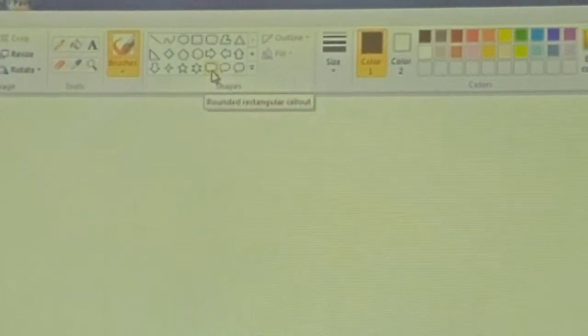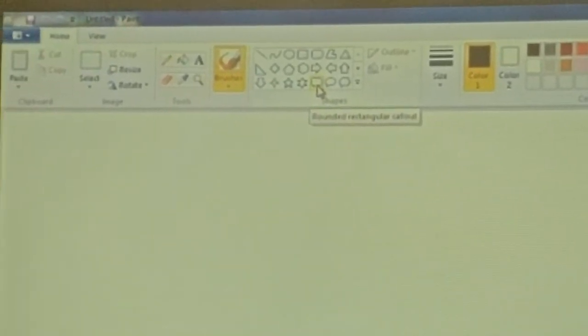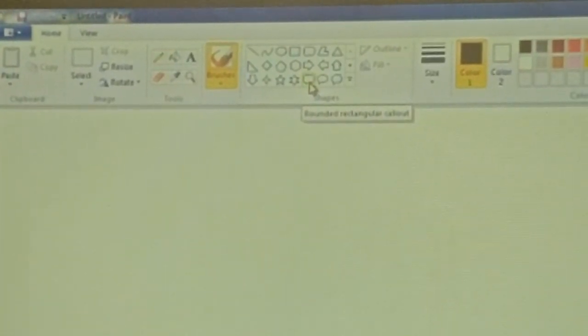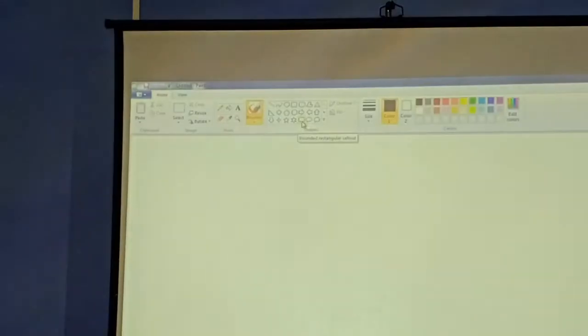Why do we call it graphical? Because again I am telling you, you can see everything in the form of a picture, like scissors, copy, this pencil, colors, shapes, everything is given in the form of a picture. So this kind of operating system is known as graphical user interface.